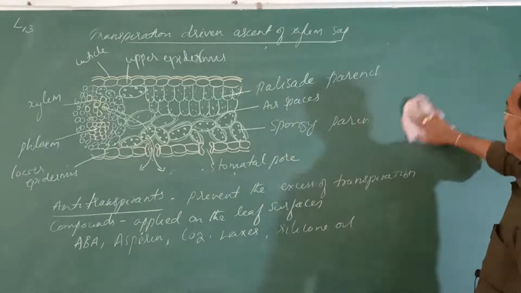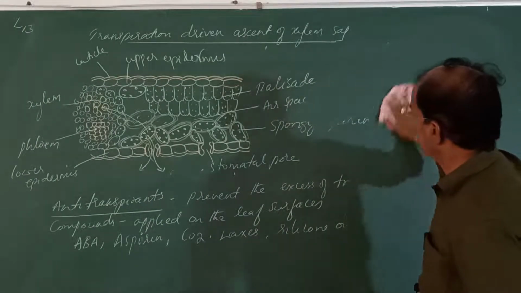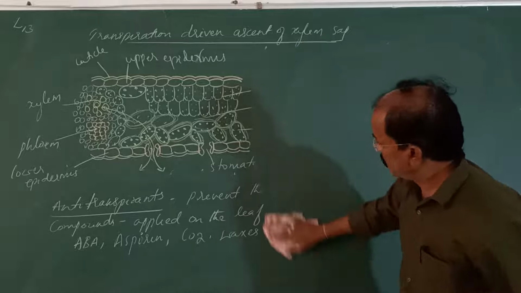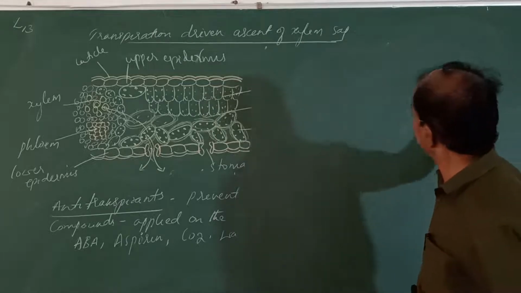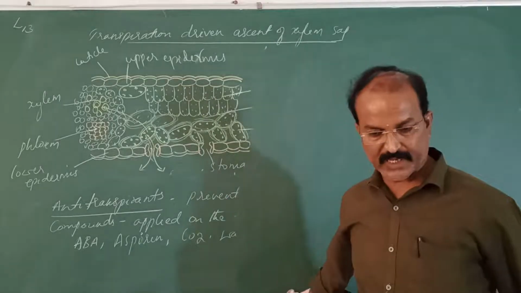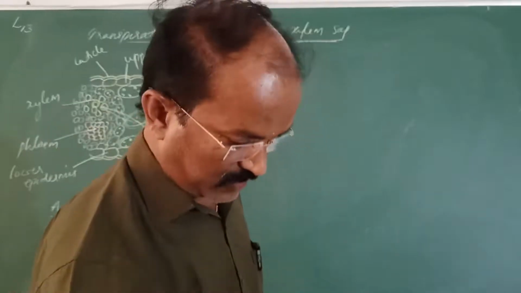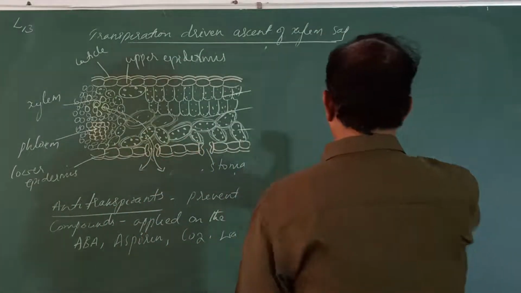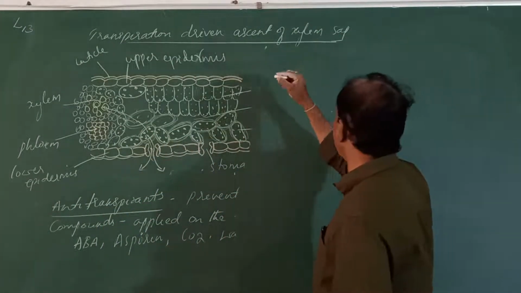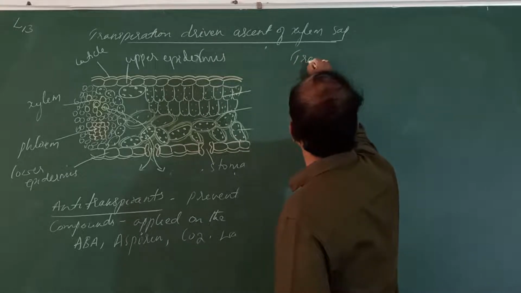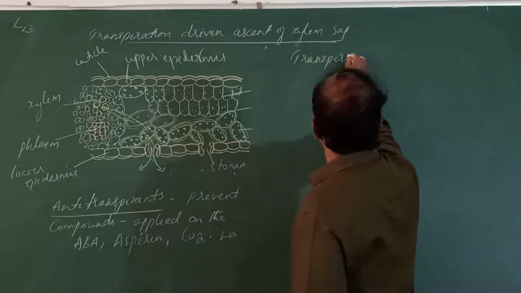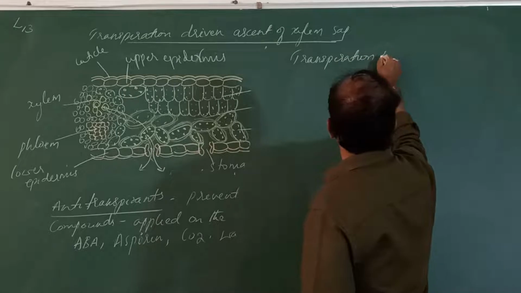Now we shall discuss. If you want, you can copy the diagram or else copy from the textbook. Transpiration and photosynthesis, a compromise.